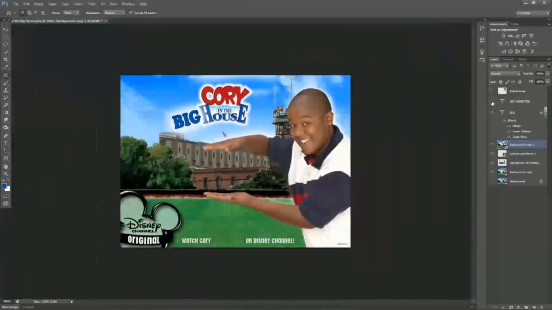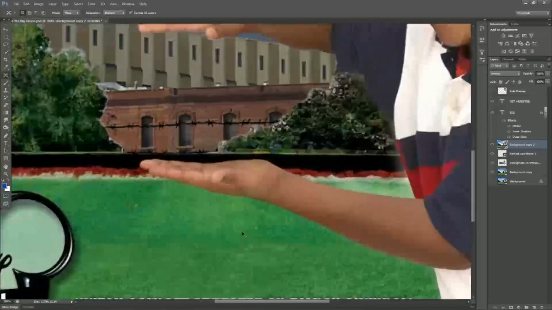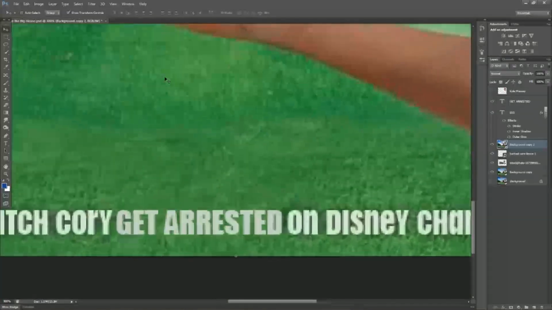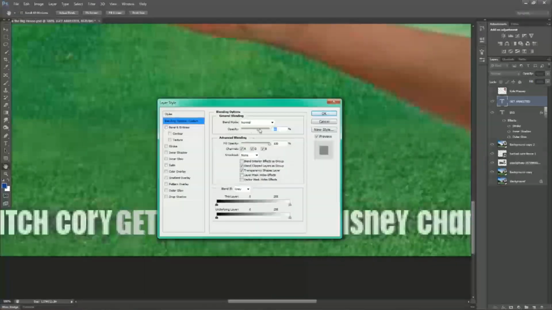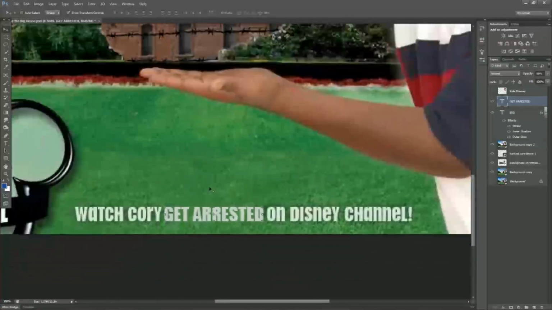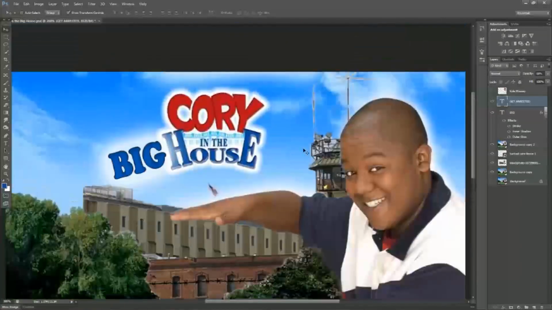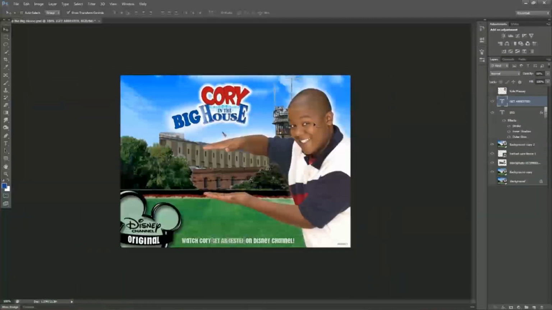Then I grabbed Impact font, because why not? It's sort of matched. I made the Get Arrested text, and I also made the layer 60% opacity, so it would sort of match the way the text was blended with the green. I think I should have put a black drop shadow in. I might do that after the fact, but I didn't notice it then. I just noticed it now. So that's basically the text work.